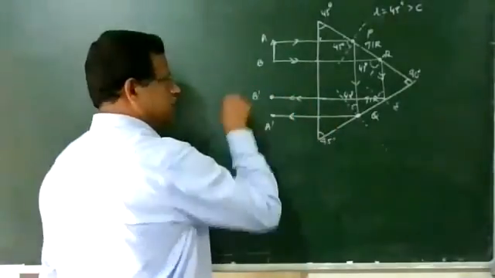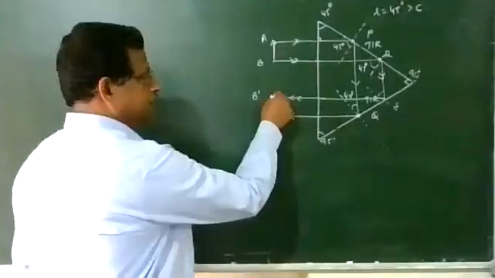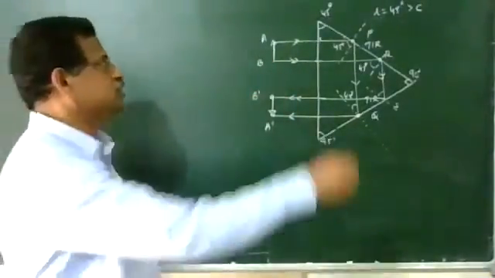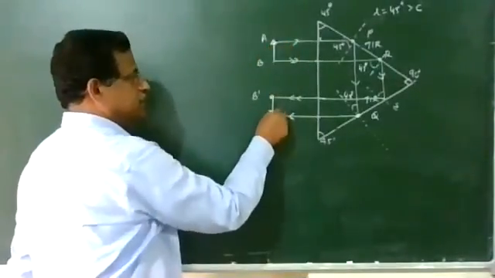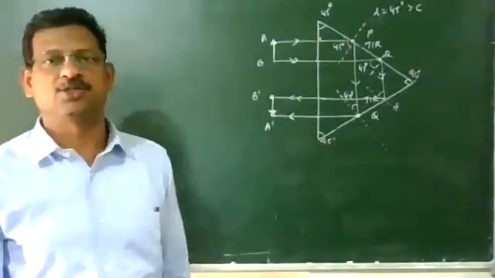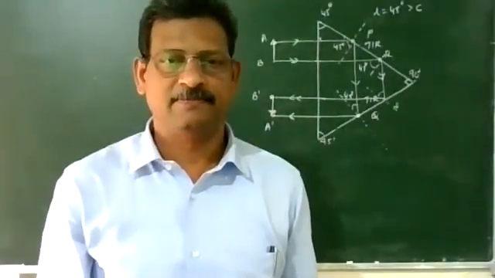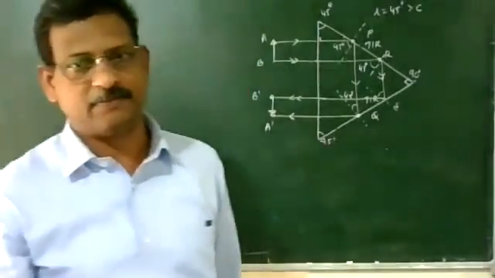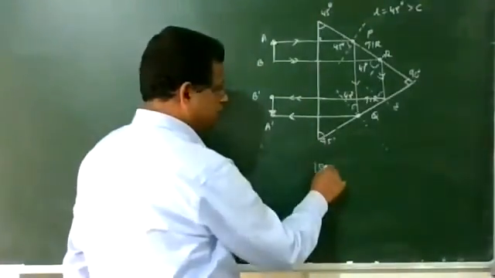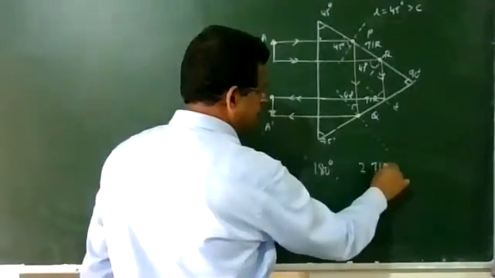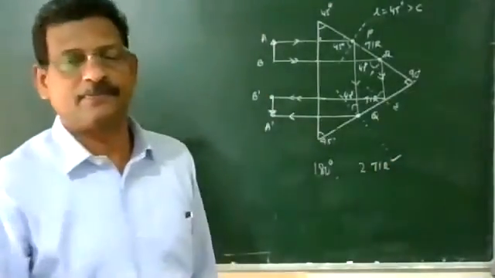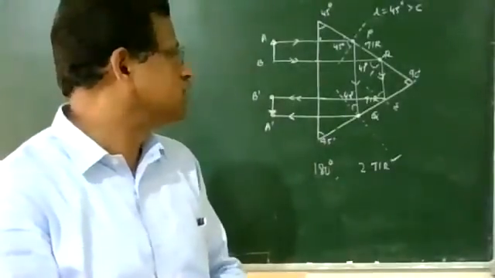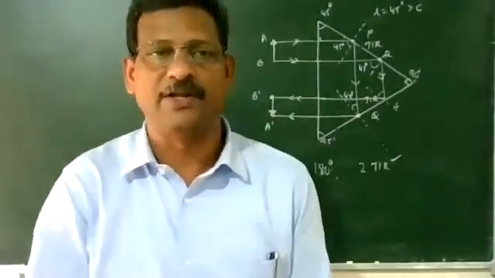Join them, and this is the A head, now the head nature. We can see that the image has turned through an angle of 180 degrees. For 180 degree rotation, we require 2 TIR. So the image has turned through 180 degrees. Two total internal reflections, and the image has turned through an angle of 180.